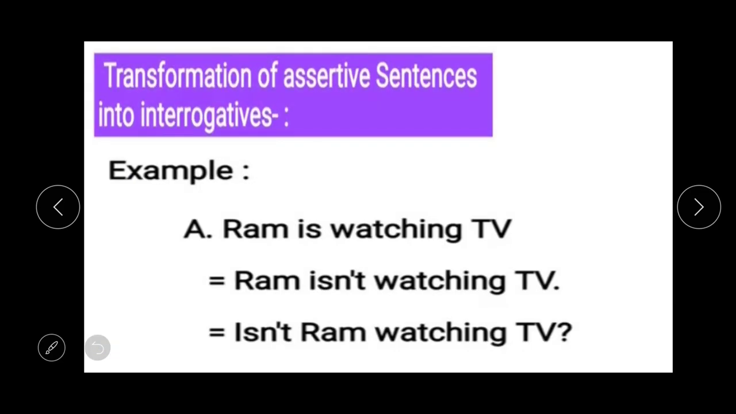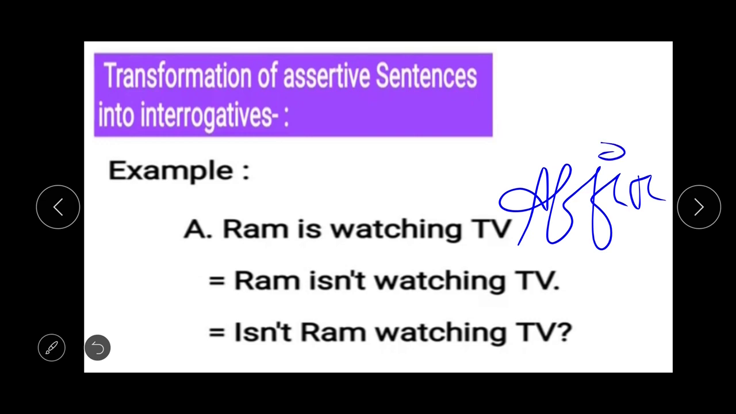And student, after that there was a topic of transformation of assertive sentences into interrogatives. So student, the first example, please have a look at this. Ram is watching TV. So student, this sentence is given in affirmative form. Whenever you get an affirmative sentence, first of all your work is to transform it into a negative one. That's why our answer has become Ram is not watching TV.